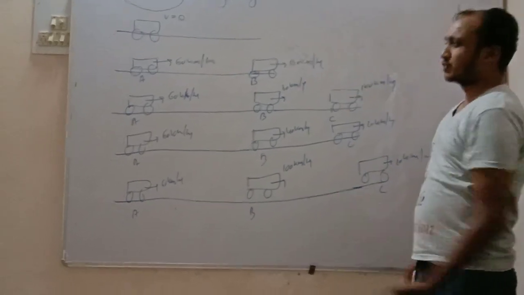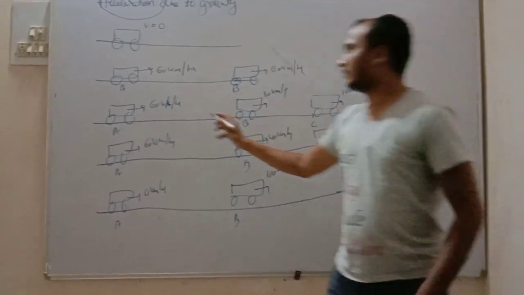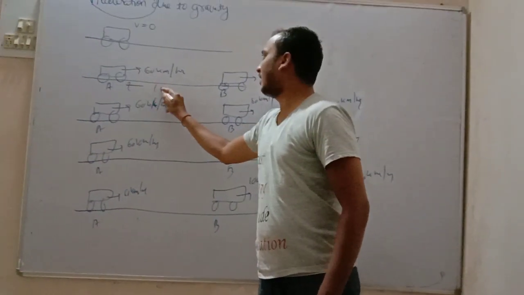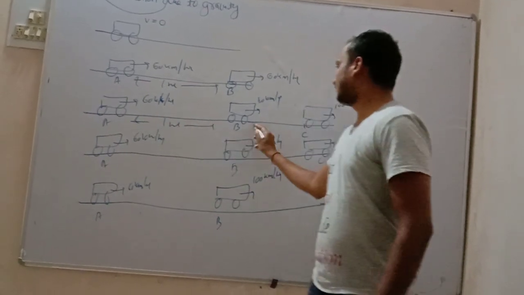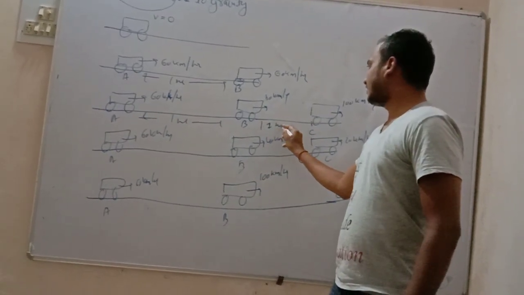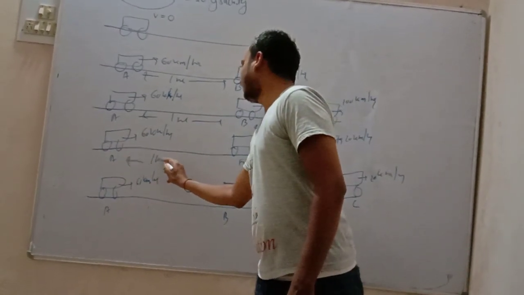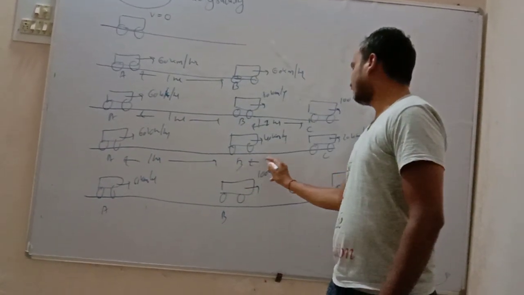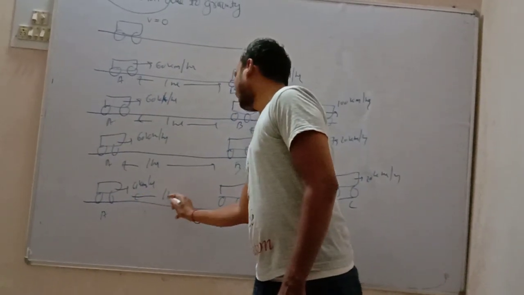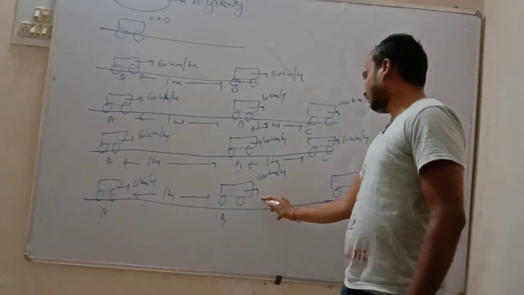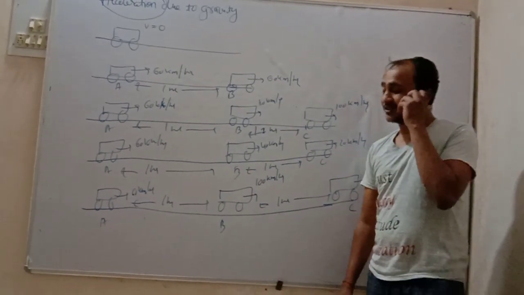So friends, these are the situations, and the time is after every hour. After 1 hour, this is the situation.